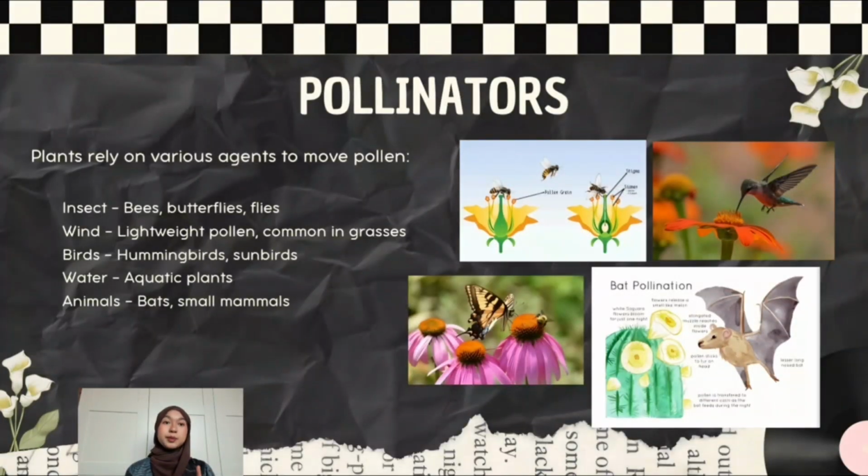So next is pollinators. Pollination can happen through various agents known as pollinators. So here are the common pollinators, which are insects such as bees, butterflies, and flies. Wind, which carries lightweight pollen. Birds, for brightly colored flowers. Water in aquatic plants. And lastly, animals like bats and small mammals. Pollinators play a major role in ensuring successful pollination, especially in plants that depend heavily on cross-pollination.